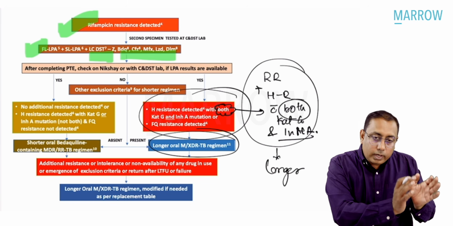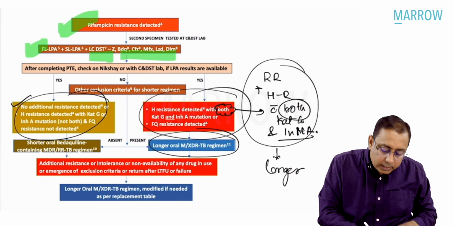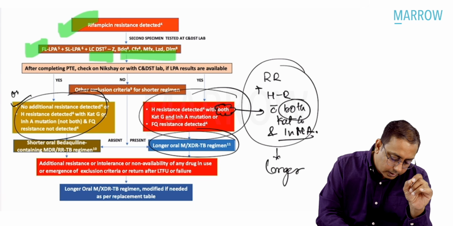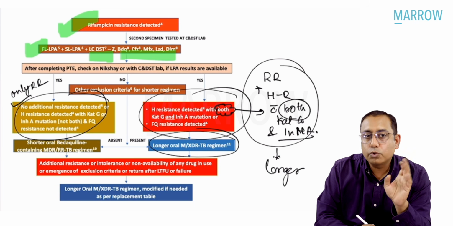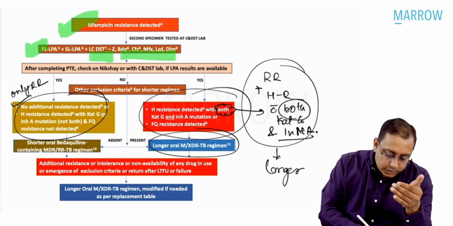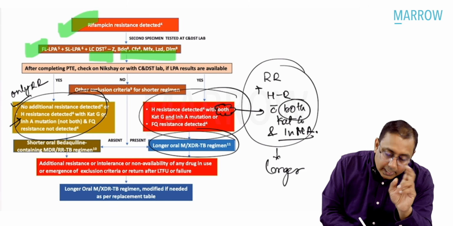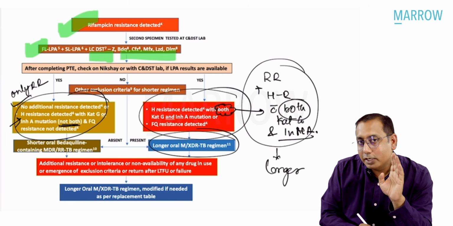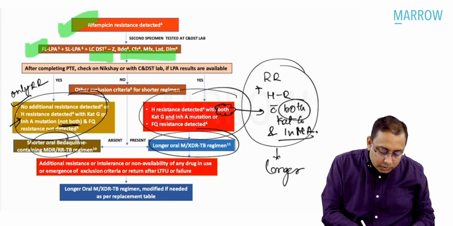On the other hand, look at the other side, this side. In case there is no additional resistance detected, that is only rifampicin resistance was there, or if the H resistance, isoniazid resistance, was detected with only CATG or INHA, the game changer is not both. If there is only a single gene in H plus rifampicin resistance, we will give the shorter bedaquiline.